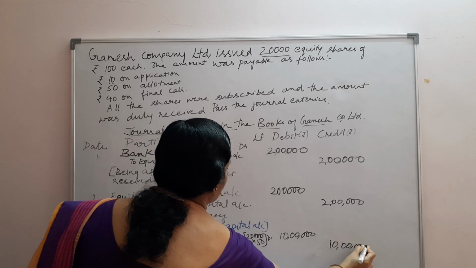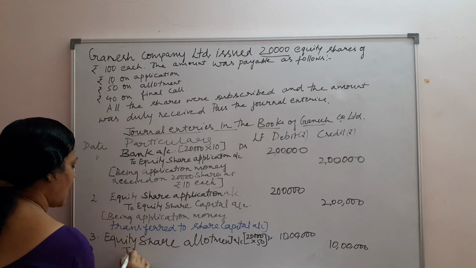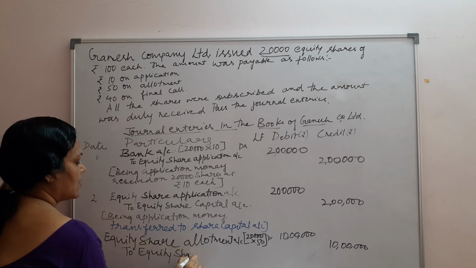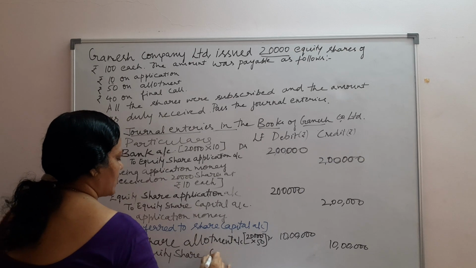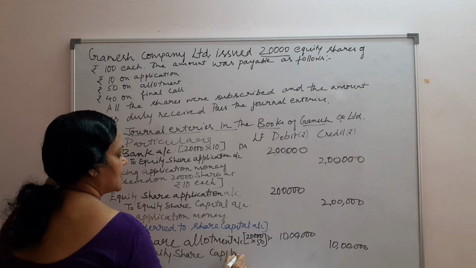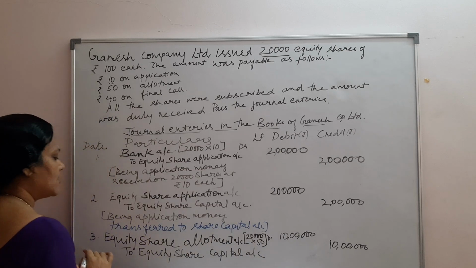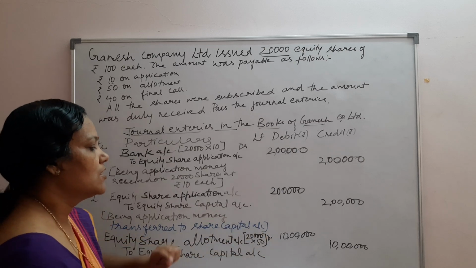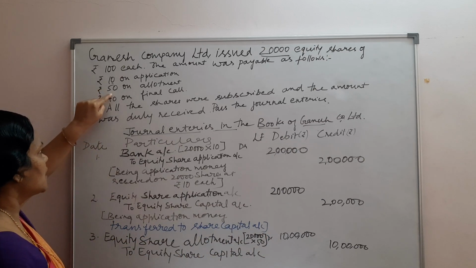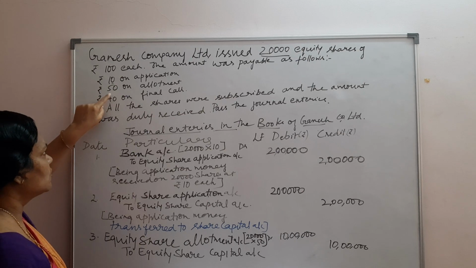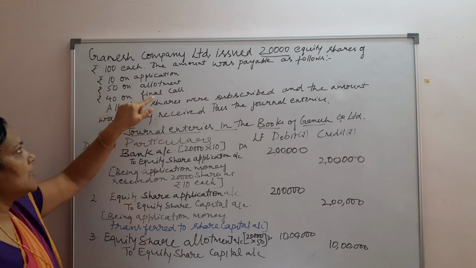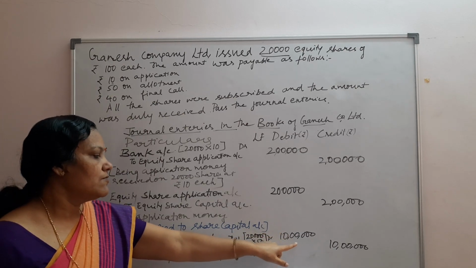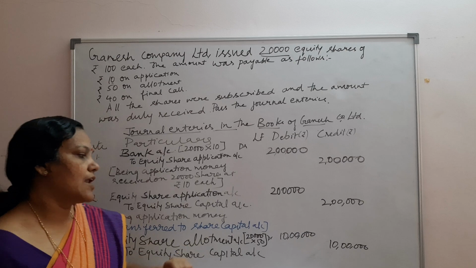Now, let me pass the entry to the equity share capital account, one debit, one credit. We are asking for money to raise our capital account by 10 lakhs. So the equity share allotment account debit to equity share capital account 10 lakh rupees. Number of shares 20,000 into our allotment rate 50. If we multiply, we will get 10 lakh rupees.